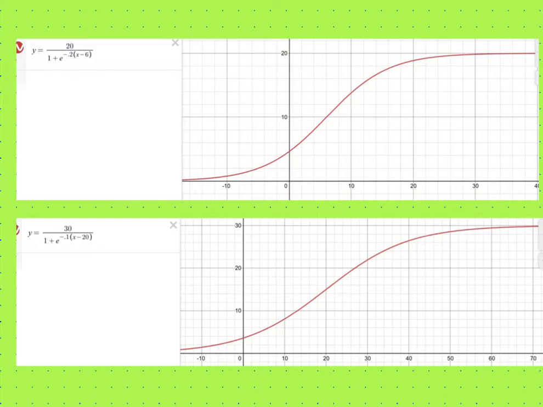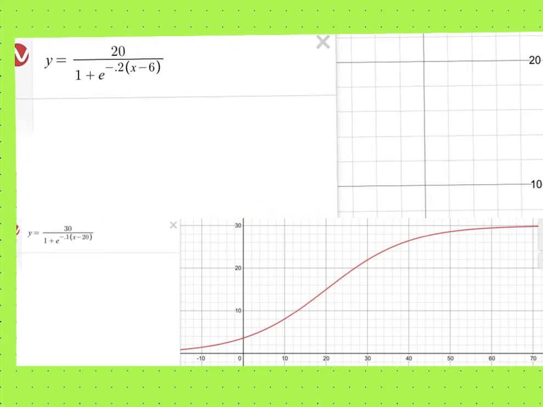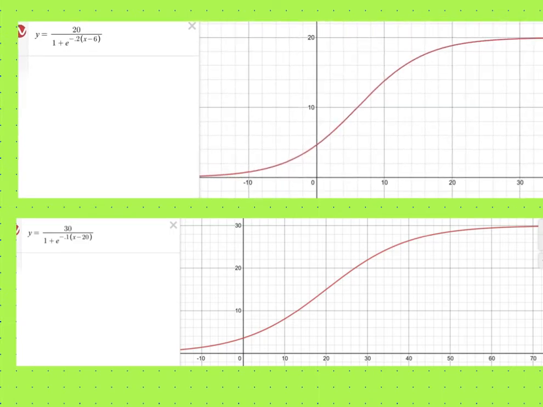So I graphed two different equations in Desmos just to show you what I mean by the L and the X sub 0 and all that stuff. So here's an example of logistic growth. We have 20 over 1 plus e to the negative 2 times x minus 6. So the negative 2, we know, changes the curvature. So I changed it to negative 0.2, and then the other one's 0.1. So the bottom one's a little bit flatter. It takes longer. It's a little bit more gradual.